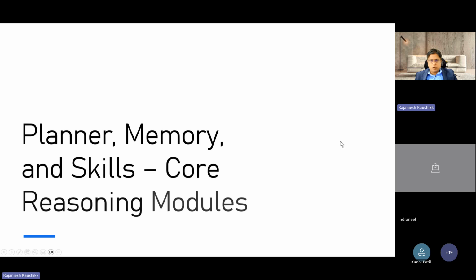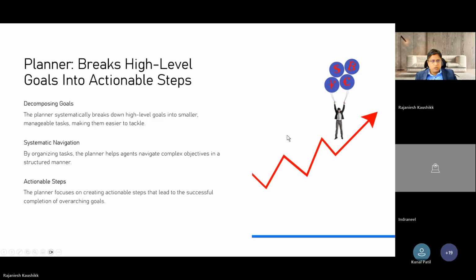Okay, now let's understand in more detail the planner, memory, skill and core reasoning modules. So the planner, how does it work? You will be surprised that even as human beings, when we think about any task, we plan it. For example, I am going from point A to point B. I'm going to decompose this task into multiple parts.